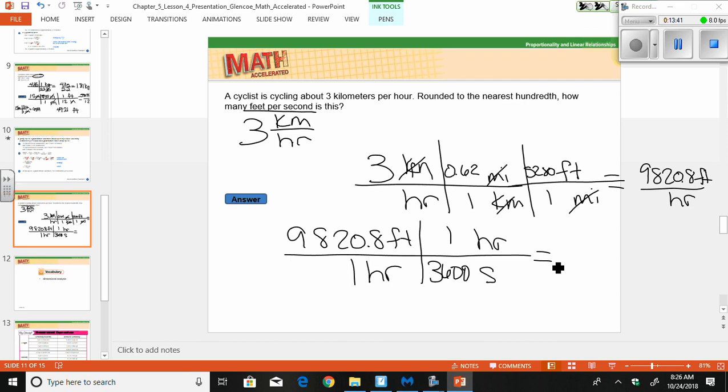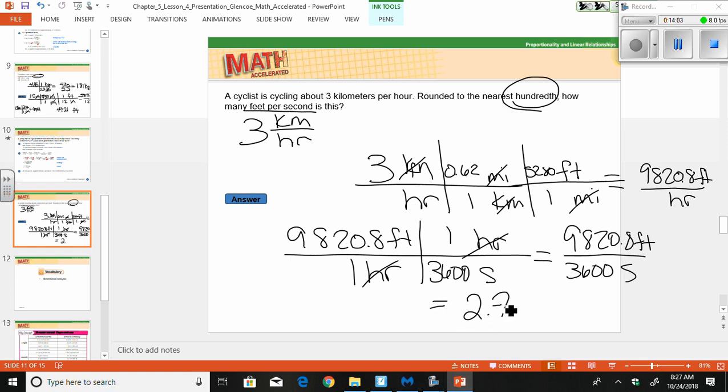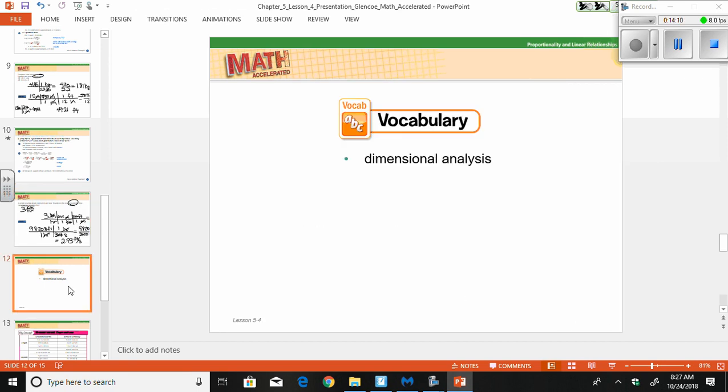So when I multiply across, I get 9,820.8 feet per 3,600 seconds. So I divide that. And since I'm going to the nearest 100, I get an answer of 2,730 feet per second.